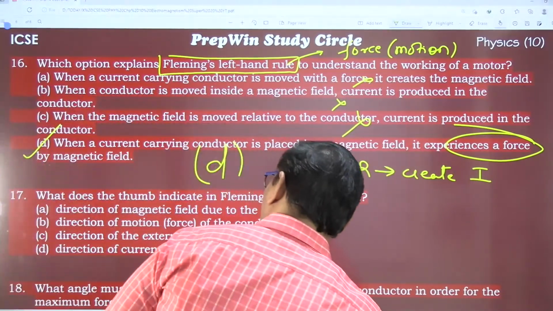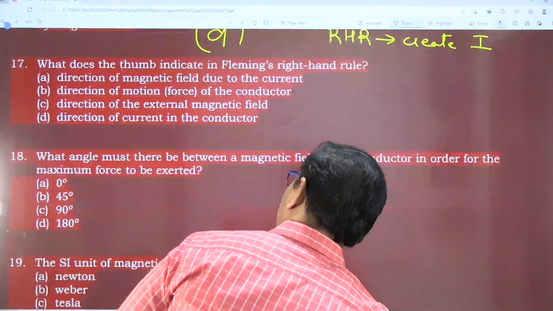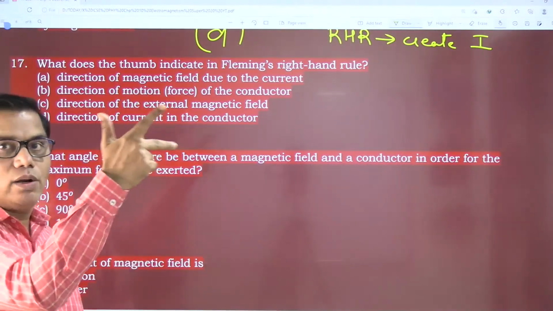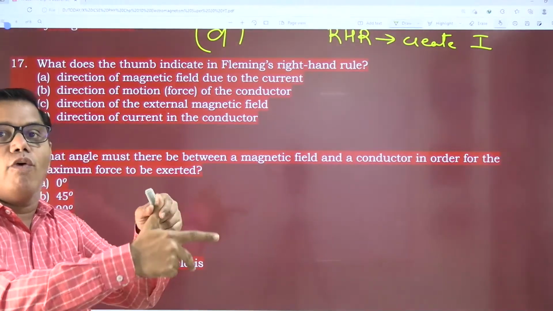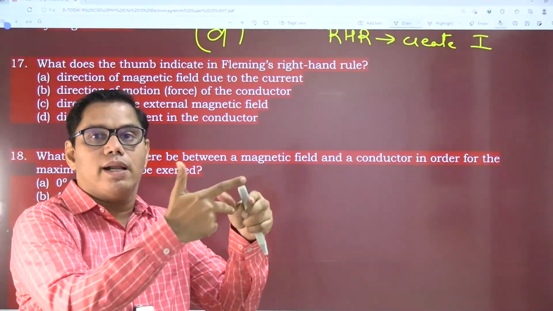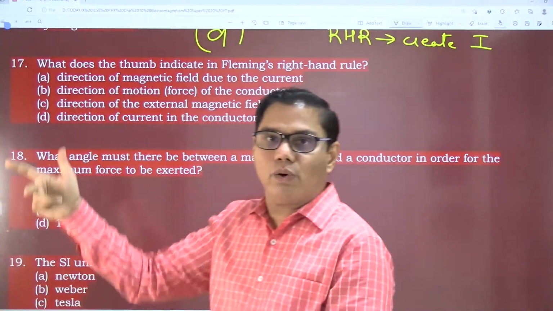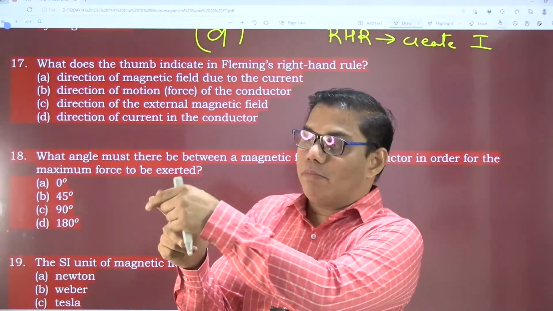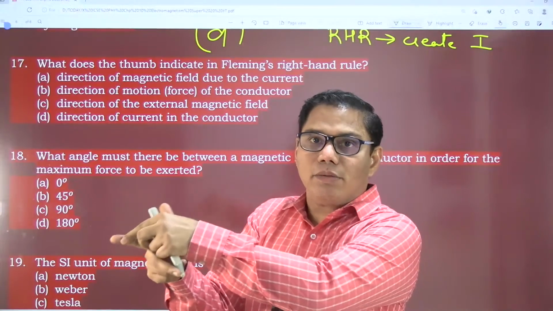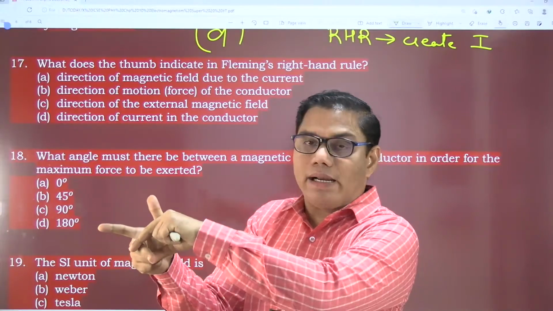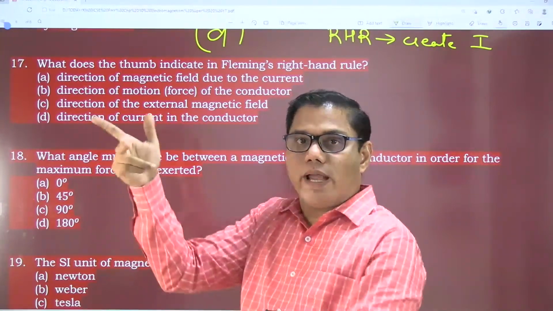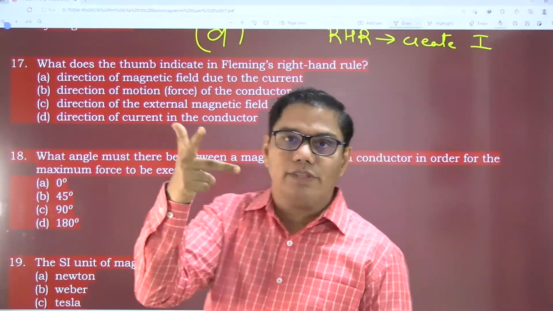Let us move on to question number 17. What does the thumb indicate in Fleming's right hand rule? The thumb always indicates force. Father, mother, children: the thumb is the force or the motion, M means the direction of the magnetic field, and children means current. This gives you the direction of the current.